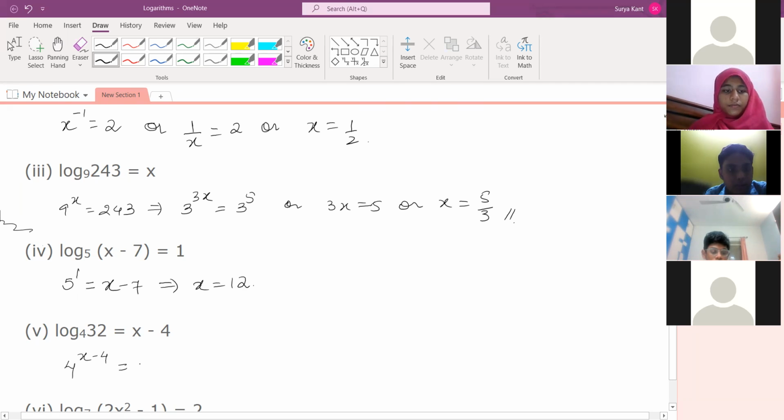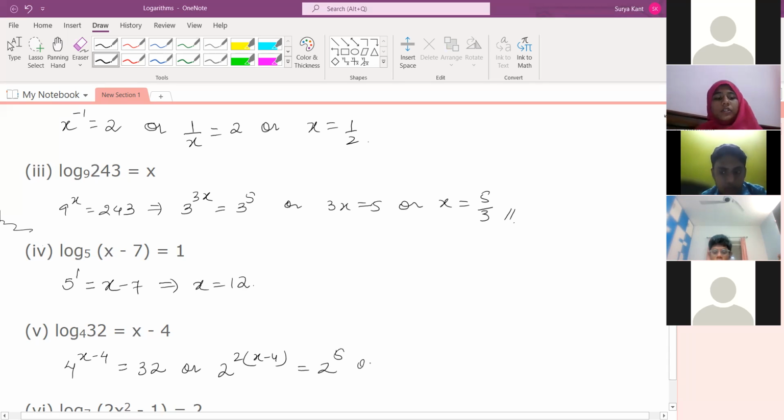Like this only, no? Yeah, I did this and then I simplified 4 into 2. So 2x minus 8. So 2 to the power 2, and you have to multiply with x minus 4, like this only, right? Yes, sir. Equals to 2 power 5.